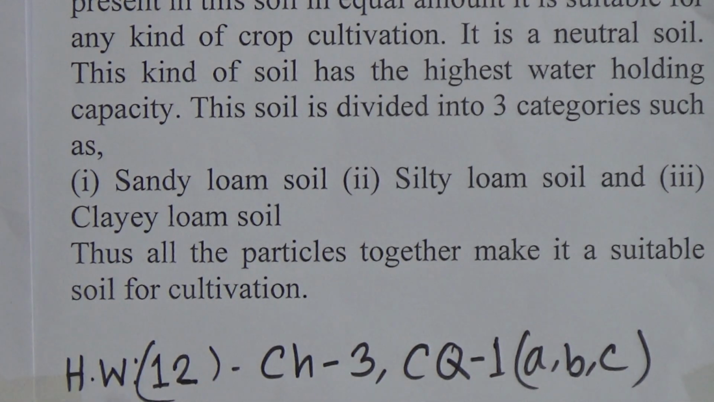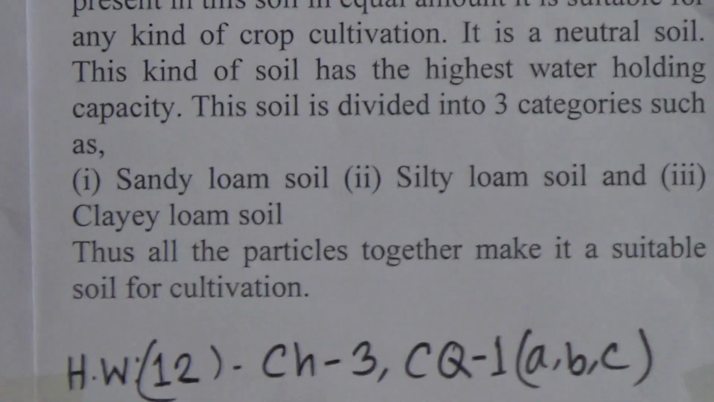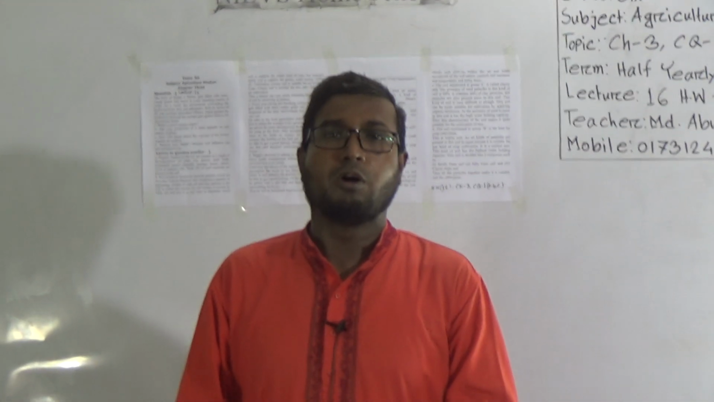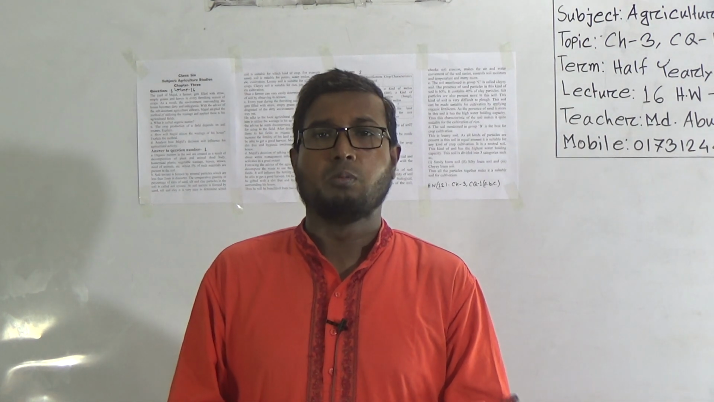Our last segment, it is homework. So look here, this is our 12th number homework and chapter 3 CQ number 1 A, B and C. So look here, from chapter 3 there are 2 CQ we have learned. Only your homework is chapter 3 number 1 and A, B, C. Only answer. Okay, very easy. Dear students, I hope that you have understood these 2 CQ from chapter 3, CQ number 1 and 2. Please do your homework. Only answer.